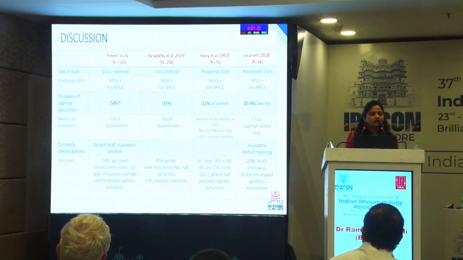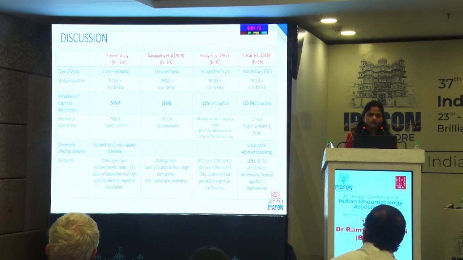When we looked at other studies, a similar study done in Malaysia showed 35% prevalence, and they found that male gender and lower education were associated with cognitive dysfunction. There are very few studies that looked at cognitive dysfunction longitudinally, where they noted actual improvement from baseline over the years. One study looked at 5 years and another at 10 years, and both demonstrated improvement in cognitive dysfunction.